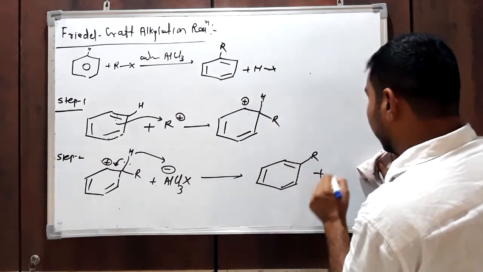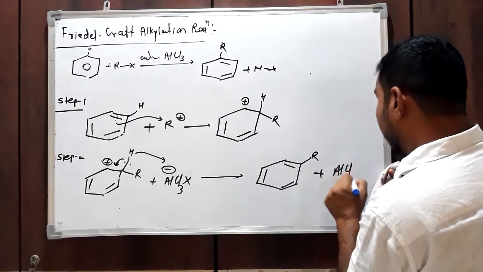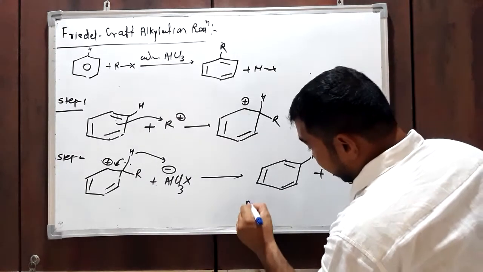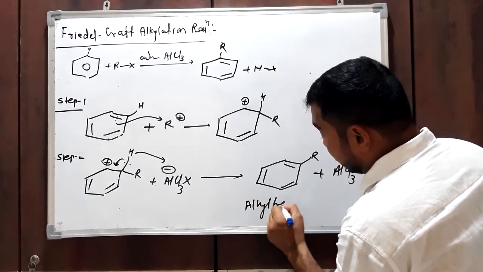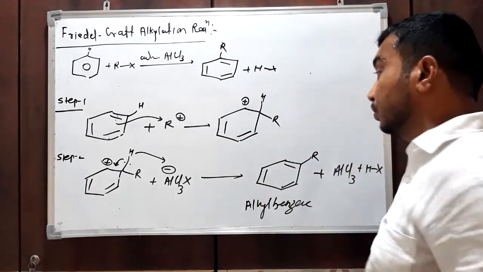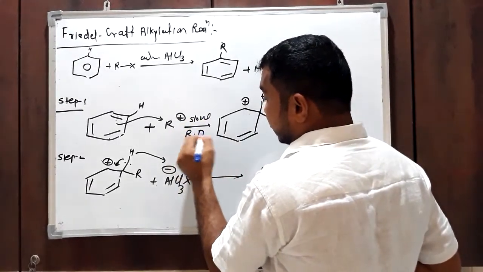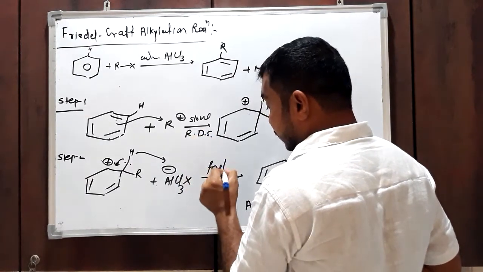This is the product obtained, AlCl3 plus HX. Okay, so this is alkyl benzene. Very simple mechanism. So step 1 is slow and the RDS, and step 2 is fast.